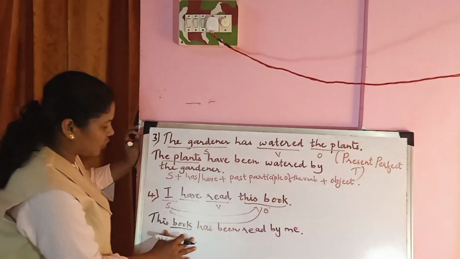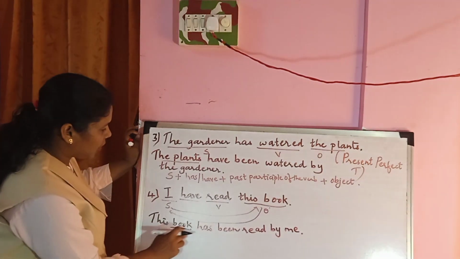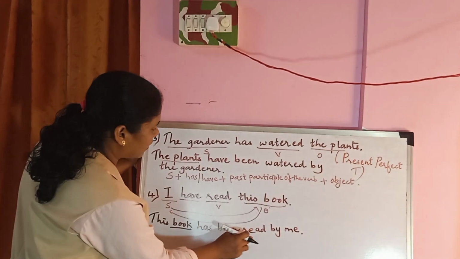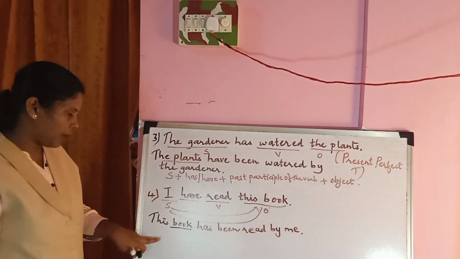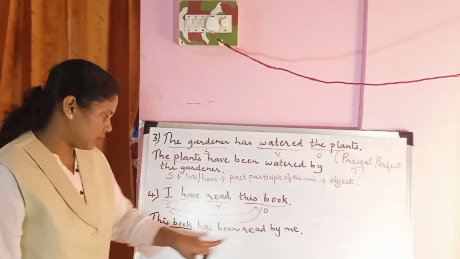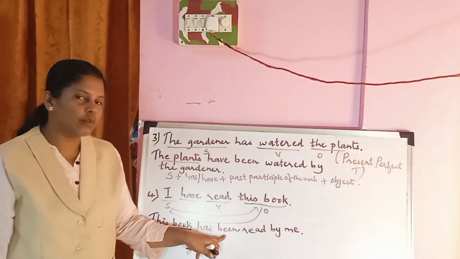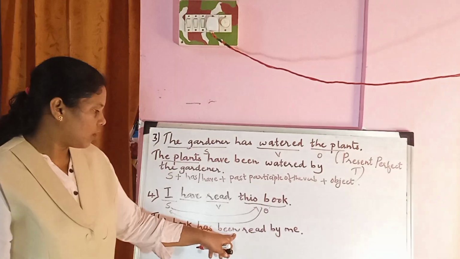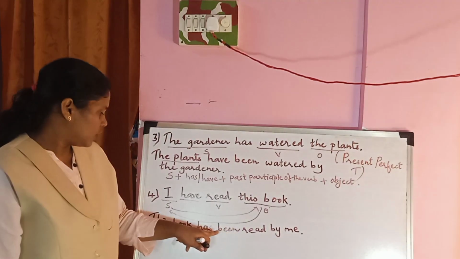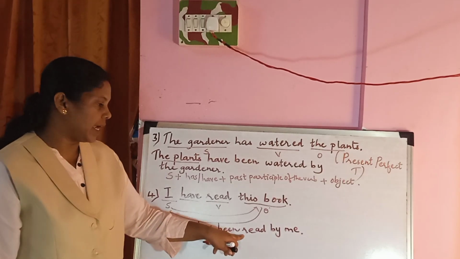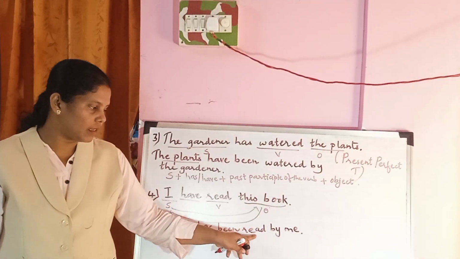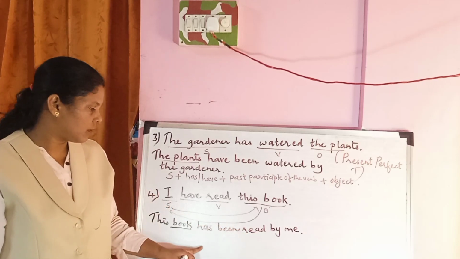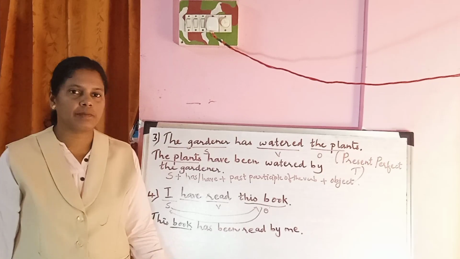If you see, the structure remains the same: subject plus has plus been, past participle of the verb read, by me, object. Been, you will have to add the past participle of be, plus the main verb read. So this is the structure.